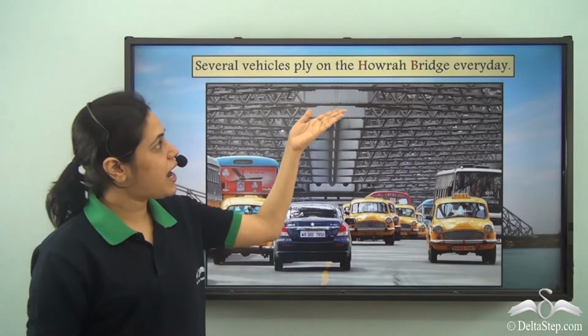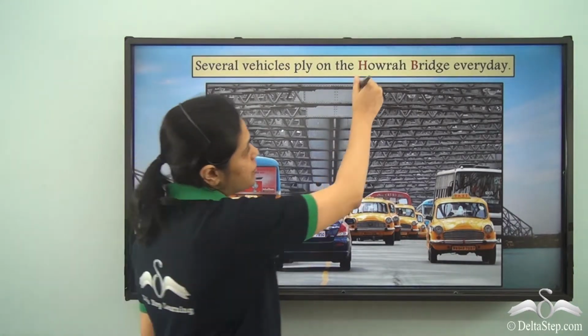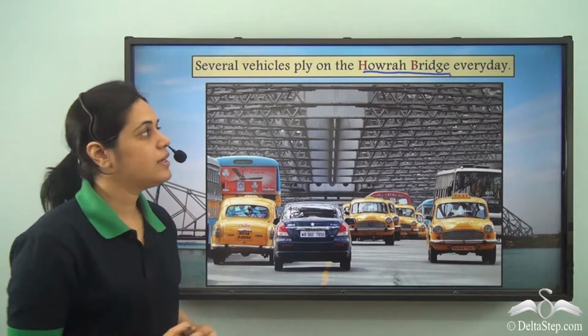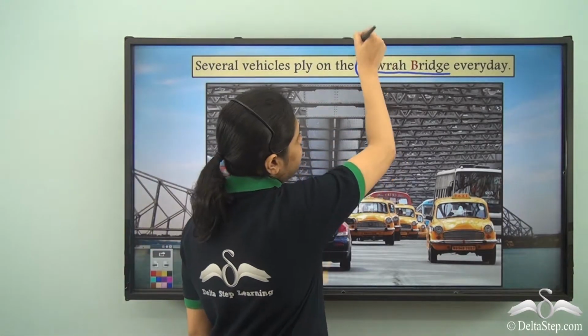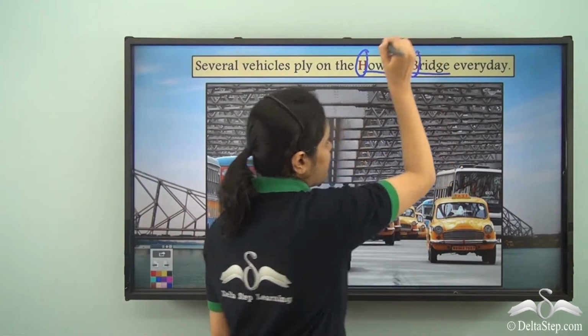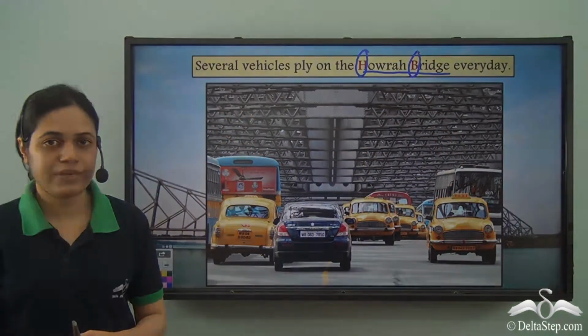Several vehicles ply on the Howrah Bridge every day. Now, Howrah Bridge is the name of a bridge. So, it is a proper noun. So, Howrah begins with a capital H and Bridge begins with a capital B.